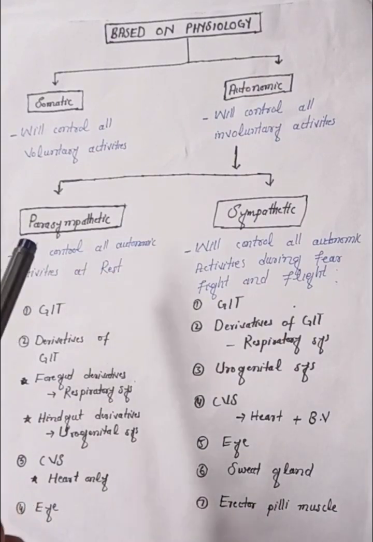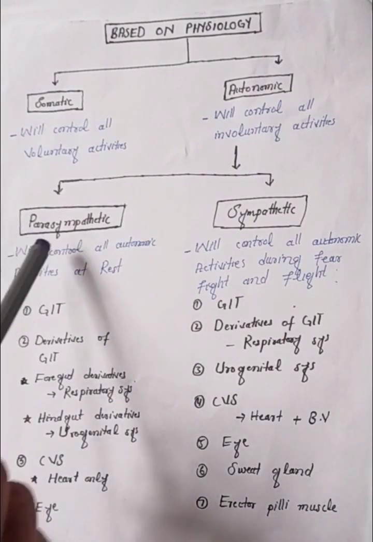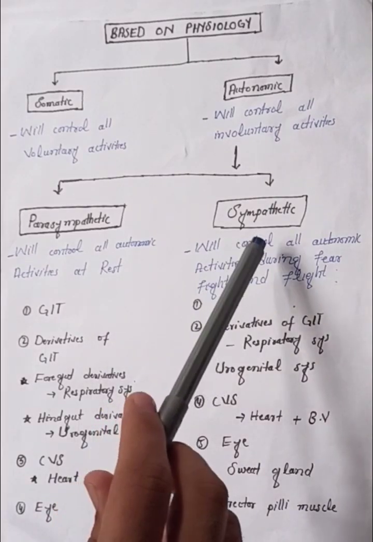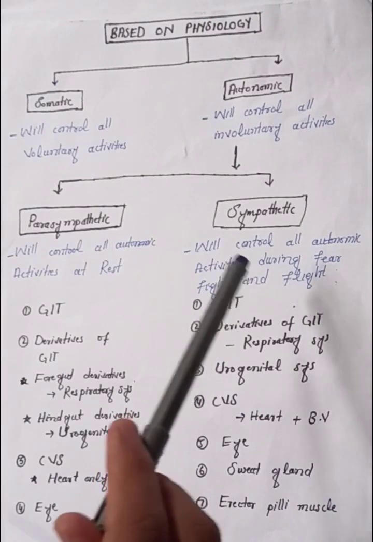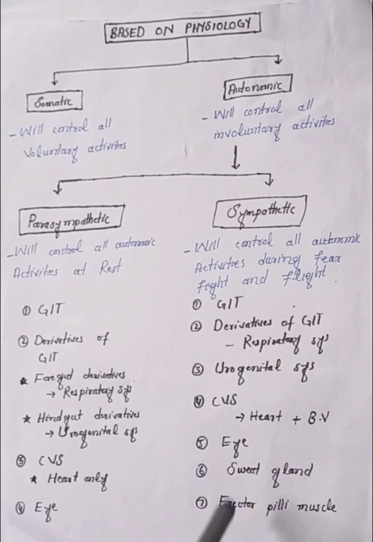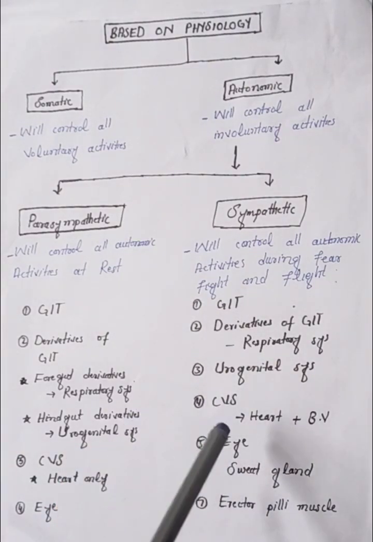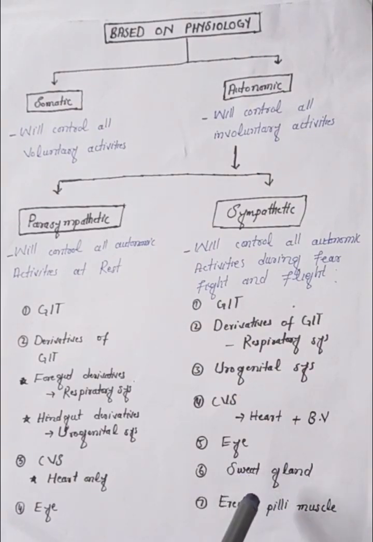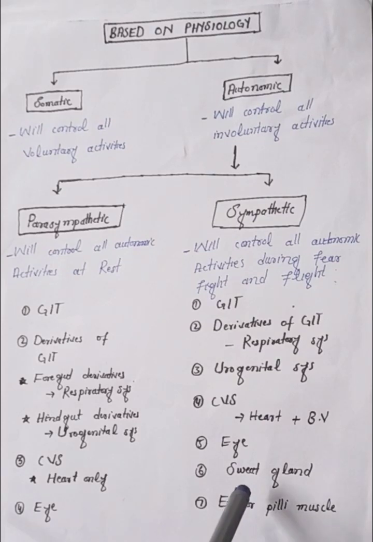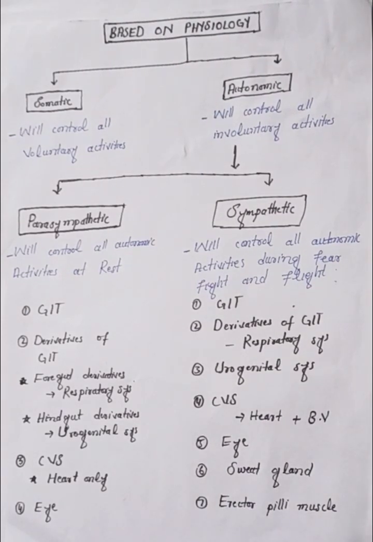In the parasympathetic nervous system, acetylcholine is released as a neurotransmitter. In the sympathetic nervous system, adrenaline or noradrenaline is released as a neurotransmitter. In all these parts of the sympathetic nervous system, noradrenaline is released except at the sweat gland and erector pili muscle. Sweat gland and erector pili muscle are the two sympathetic axon terminals which release acetylcholine instead of noradrenaline. So the sympathetic nervous system is also known as the adrenergic system.